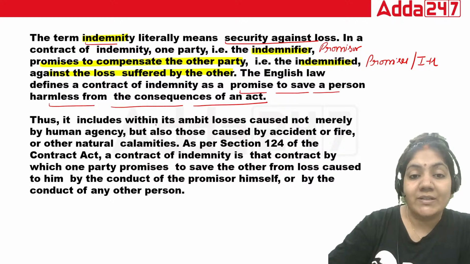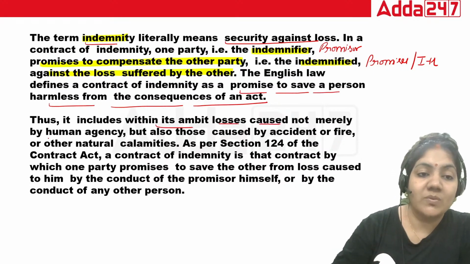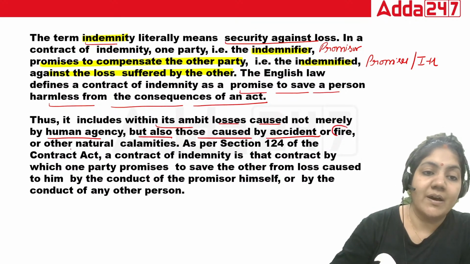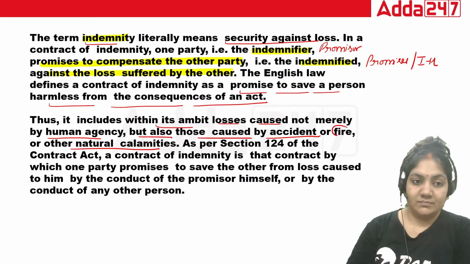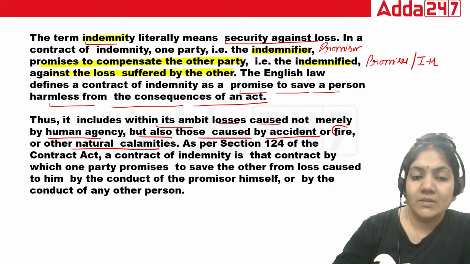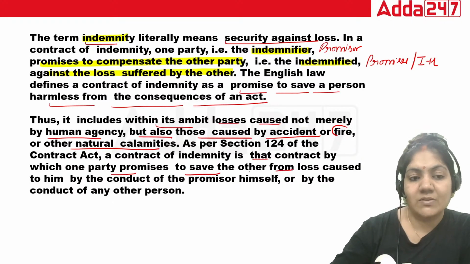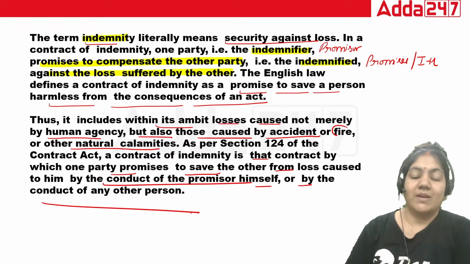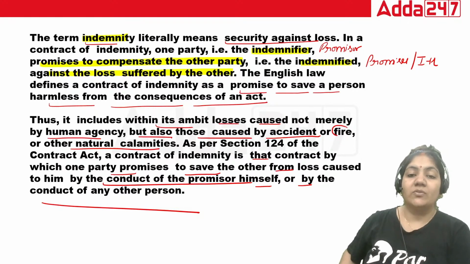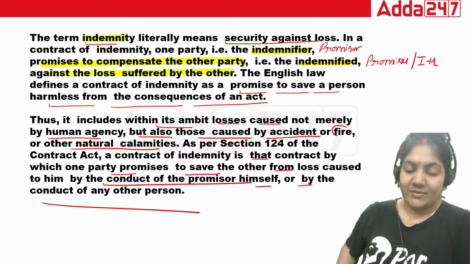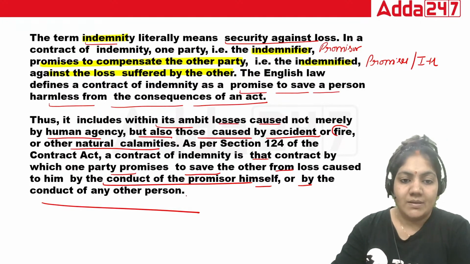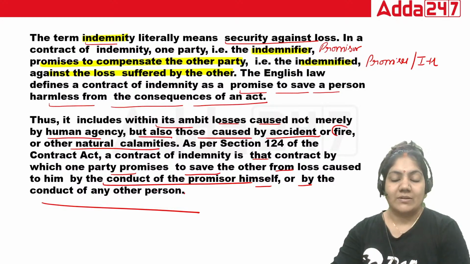It includes within its ambit losses caused not merely by human agency but also those caused by accident, fire or other natural calamity. As per section 124 of the Indian Contract Act, the contract of indemnity is that contract by which one party promises to save the other from the loss caused to him by the conduct of the promisor himself or by the conduct of any other person. That is the exact definition given in section 124.